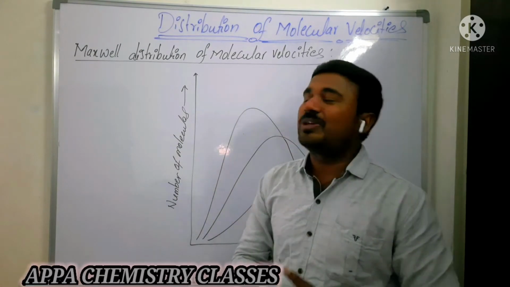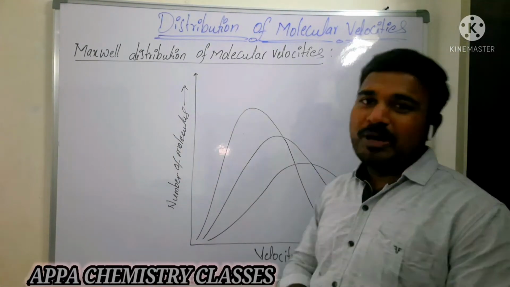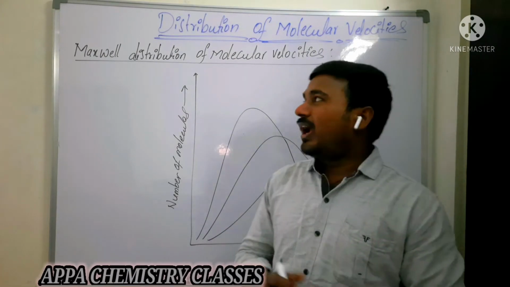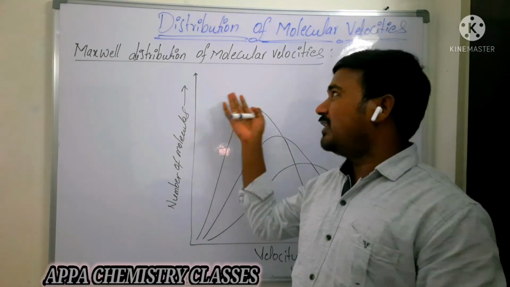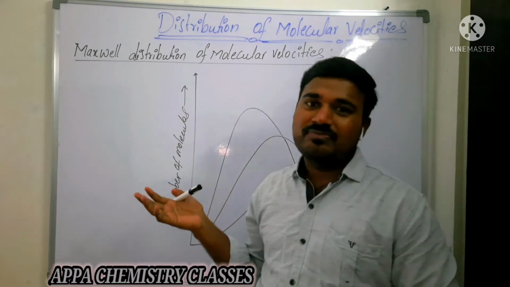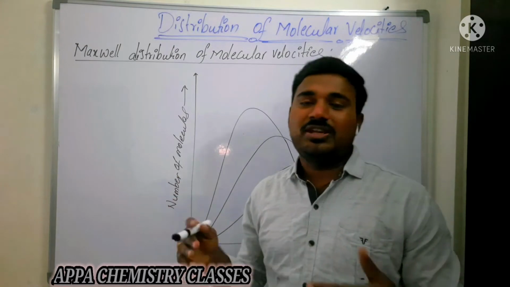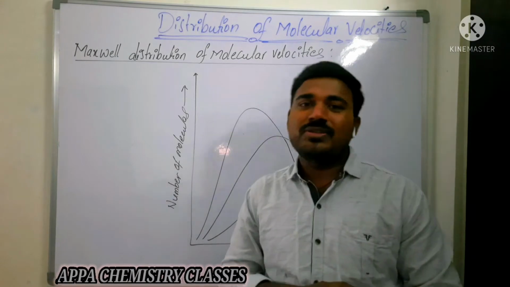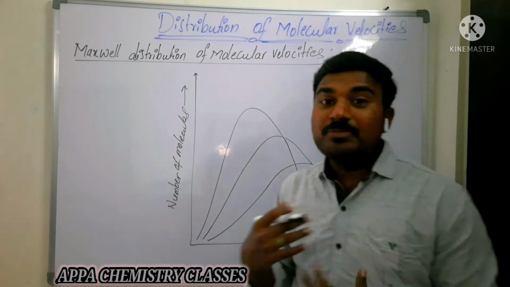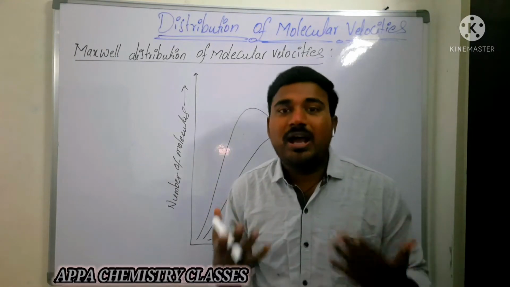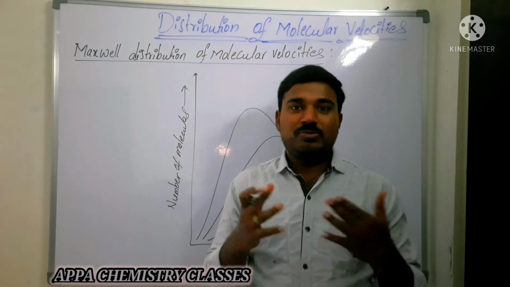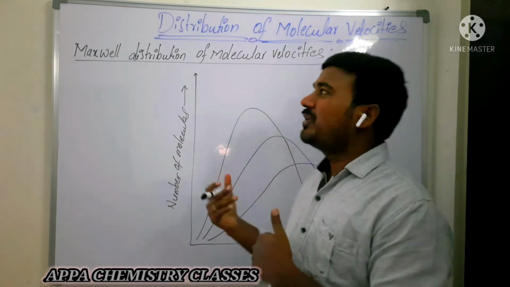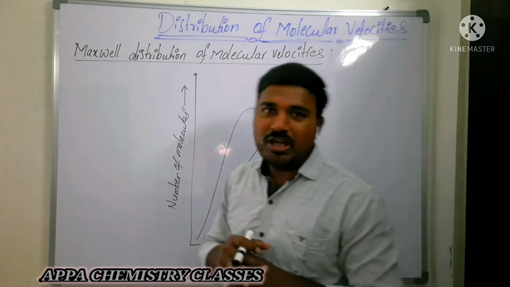So, our topic today is the distribution of molecular velocities, what types of molecular velocities we have, and how Maxwell explained the distribution of molecular velocities with temperature variation and molecular weight variation. We are going to see the Maxwell distribution curves, as well as the types of molecular velocities, that is RMS velocity, average velocity, and most probable velocity. We will see all of those in this video. So let's get into the video on distribution of molecular velocities.